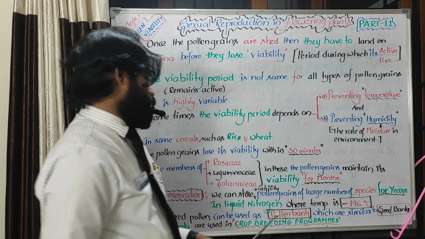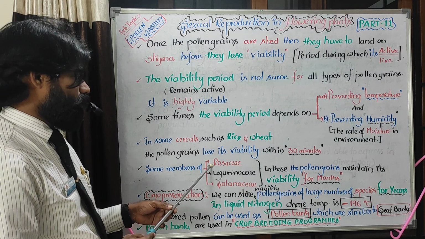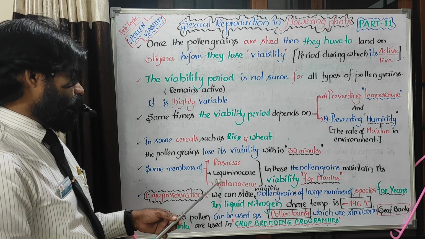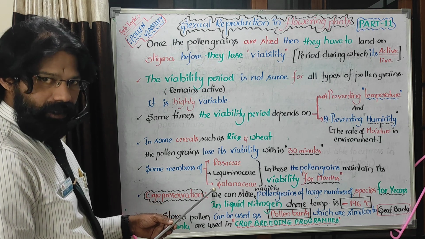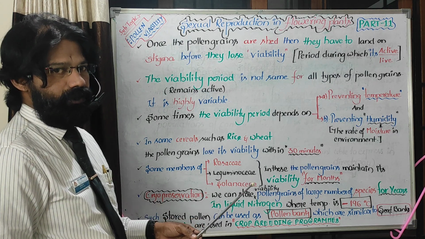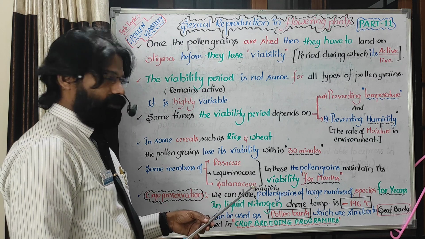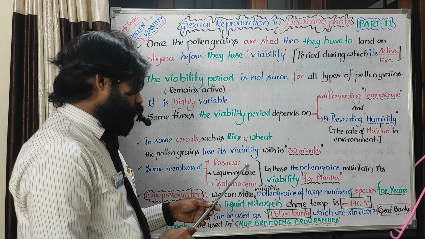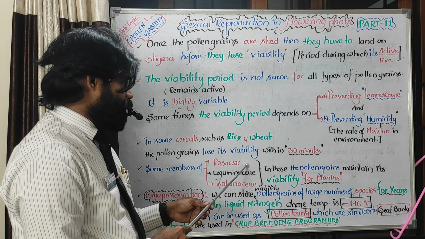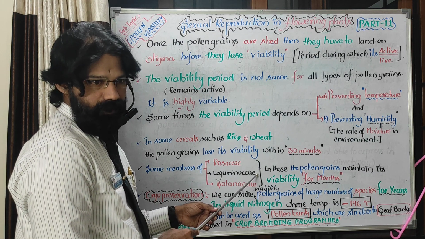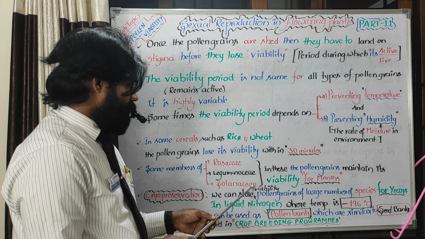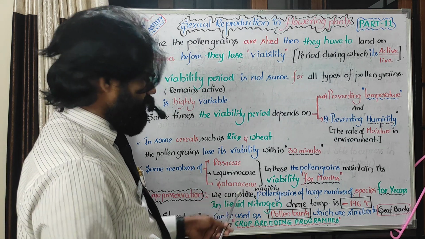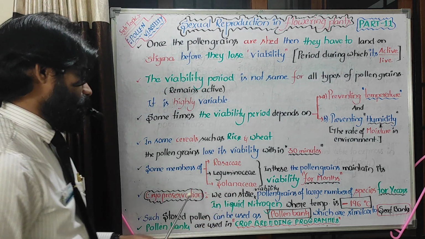Option 1 Rosaceae, option 2 Leguminosae, option 3 Solanaceae, and all of these. In the place of these they may ask the members of those families. Suppose option A is rose, option B is green gram, option C is potato, and option D is all of these. Then that time also all of these is the correct option.